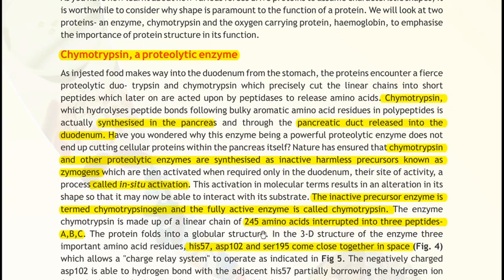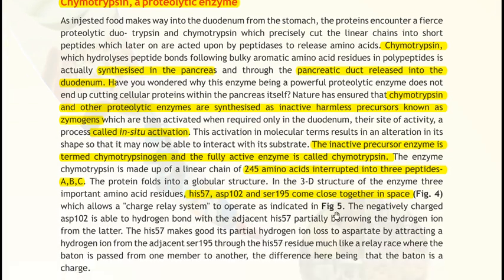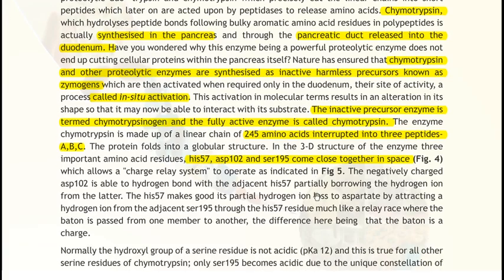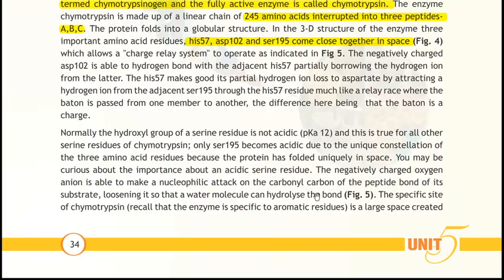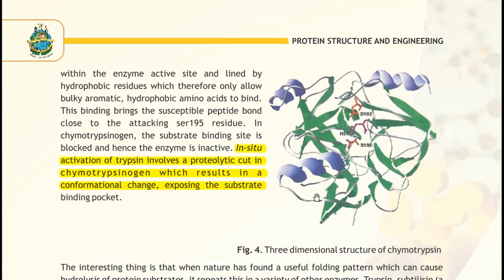Next is the in situ activation of trypsin, which involves a proteolytic cut in the chymotrypsinogen. In situ, it's talking about inside the body. So how does in situ activation of the trypsin enzyme happen? When a proteolytic cut is created in chymotrypsinogen, because it is the inactive form released as zymogen. The cut results in a conformational change in the 3D structure of the protein that exposes the substrate binding pocket in the enzyme.